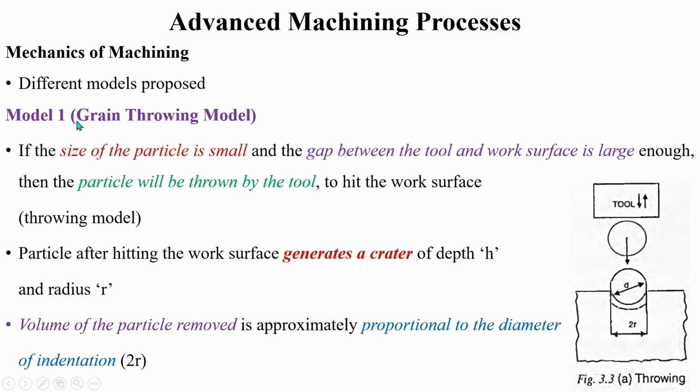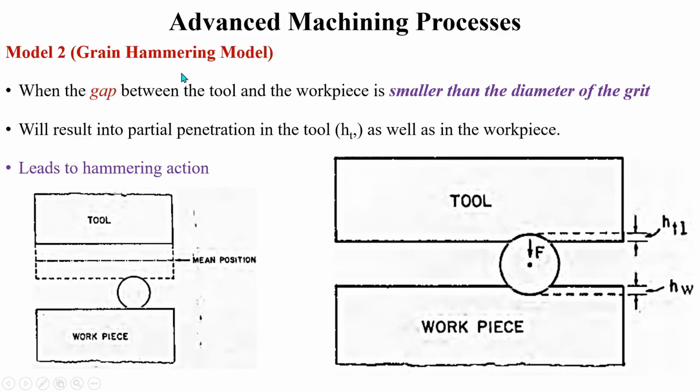So this is one of the models that has been proposed for the ultrasonic machining process. Here the abrasive grains are thrown onto the workpiece surface to remove the material. And the second model is the grain hammering model. This model is possible when the gap between the tool and workpiece surface is smaller than the diameter of this abrasive particle. Here you can see the gap is smaller than the diameter of this abrasive particle.